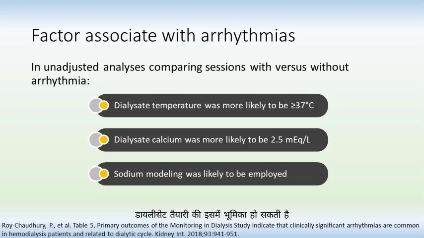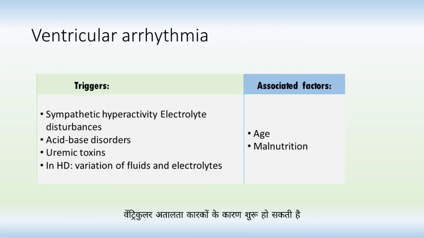The dialysate preparation may have a role to play in the occurrence of arrhythmias. A dialysate temperature of more than 37 degrees centigrade, calcium of 2.5 milliequivalents per liter, and use of sodium modeling was more likely to be associated with arrhythmias as per this study. Ventricular arrhythmias may be triggered due to factors like electrolyte disturbances, acid-base disorders, uremia, and dialysis in which there is variation in fluid and electrolyte balance. Age and malnutrition may also contribute.